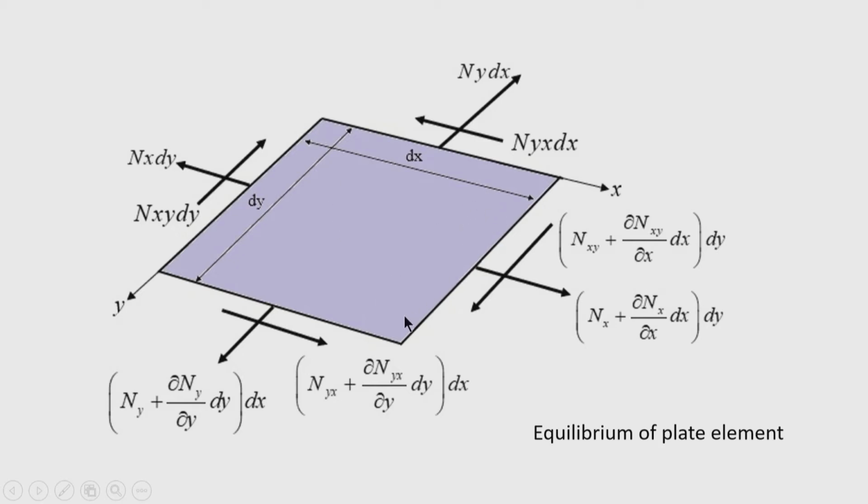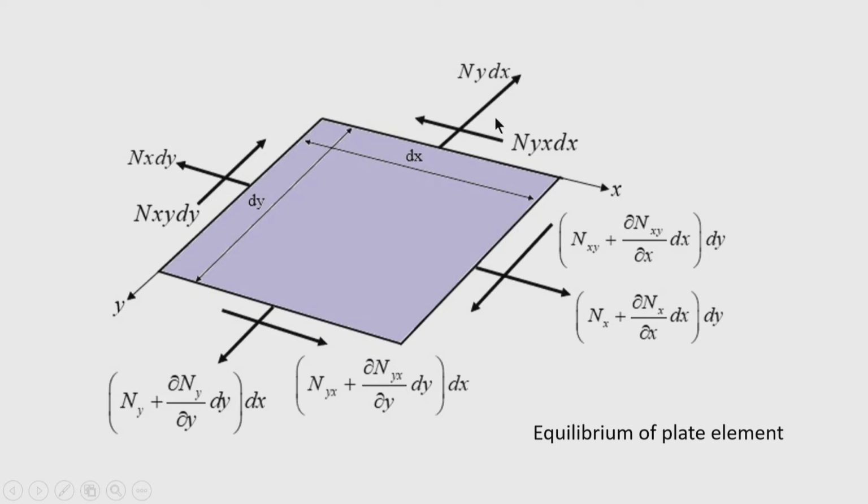Similarly, in this case you will get the resulting force is tensile. So, along one diagonal this is a tensile force and along the other diagonal there will be a compressive force. So, the plate is under the action of in plane direct forces and in plane shear forces.